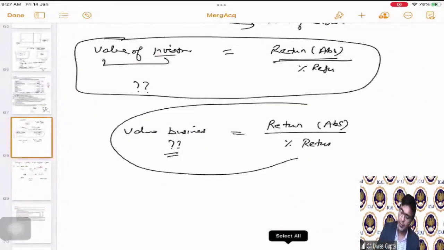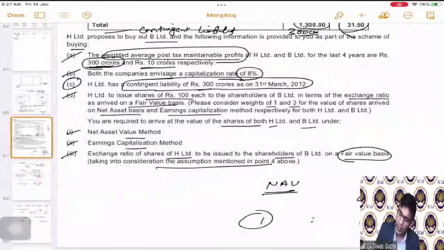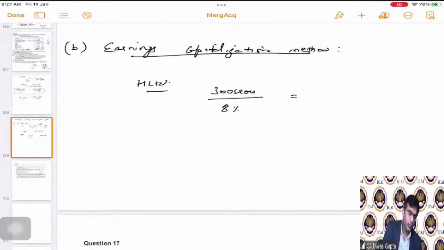This one, correct? So the earnings capitalization method is how much? 300 crores is the earnings for H Limited per annum, and 8% is the capitalization rate. It comes as 3750.